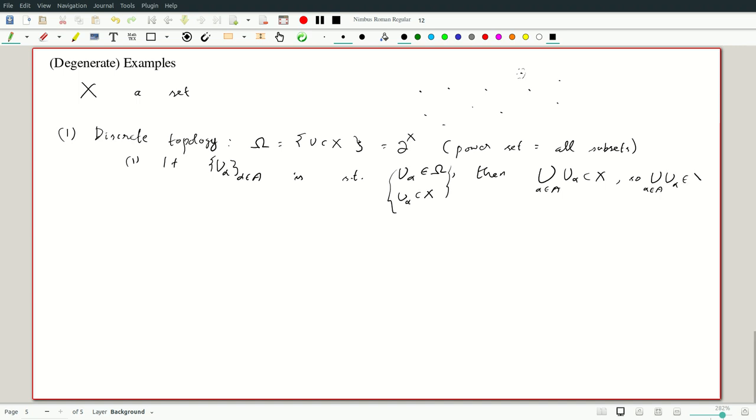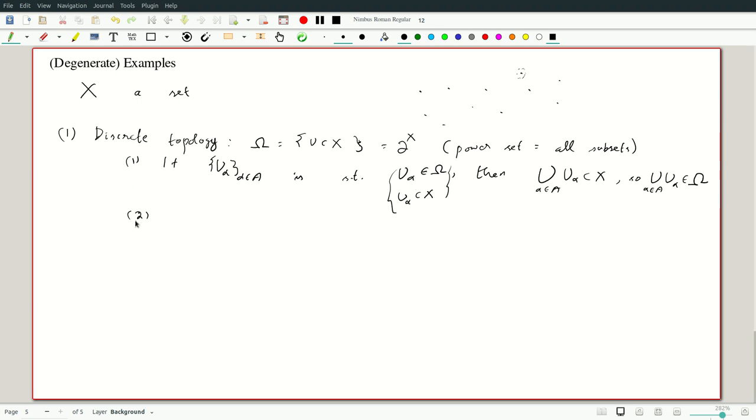Every subset of X is in omega. Sorry, I was about to say it belongs to X. Of course, it doesn't. Open sets are members of omega, not subsets of omega. Well, they are all of them, but we don't use that here. Instead, we simply say they're subsets of X. They're members of omega. So their union is a subset of X, so it's in omega.